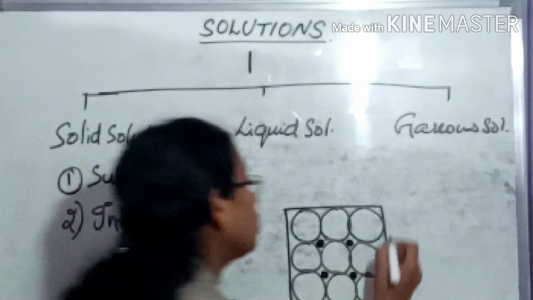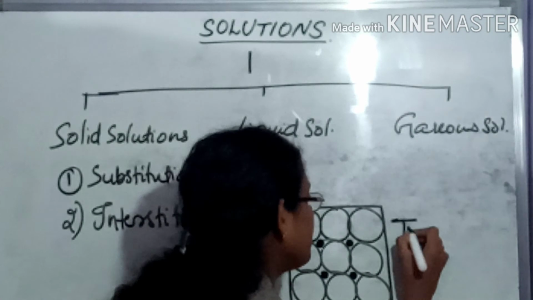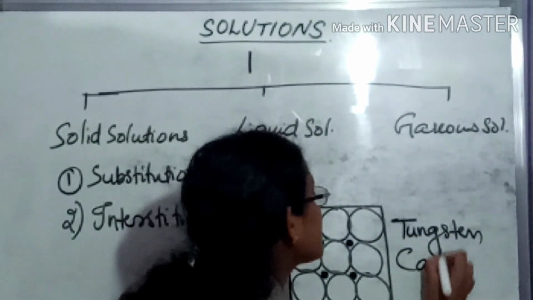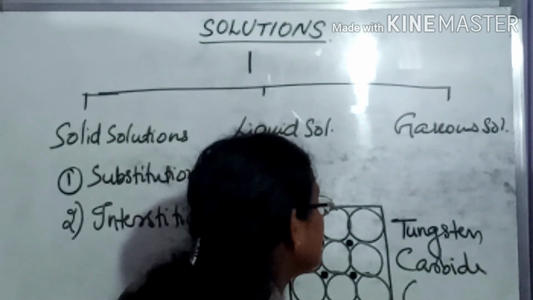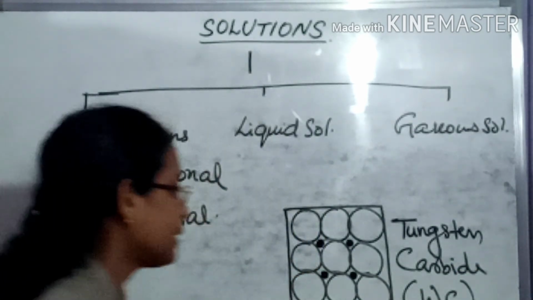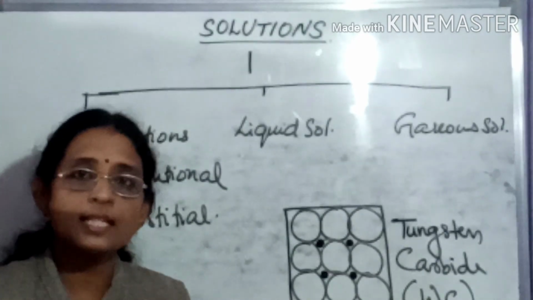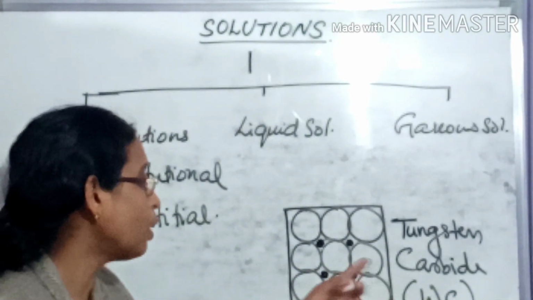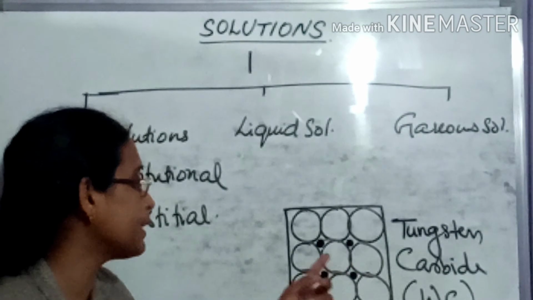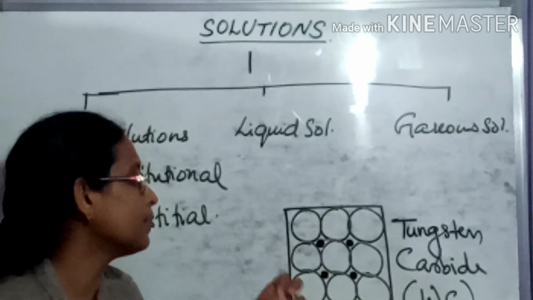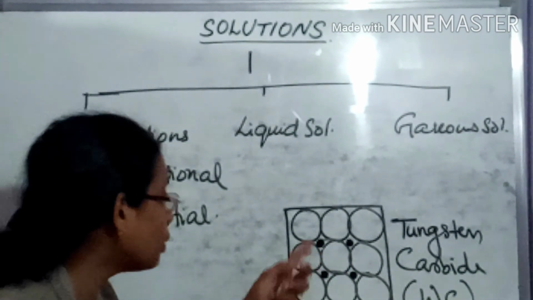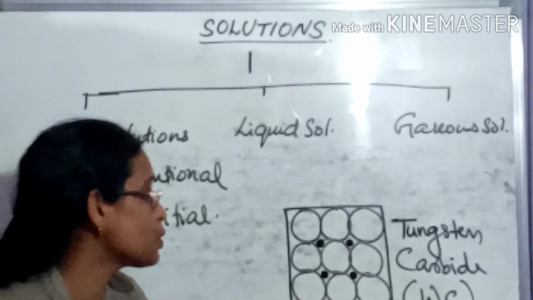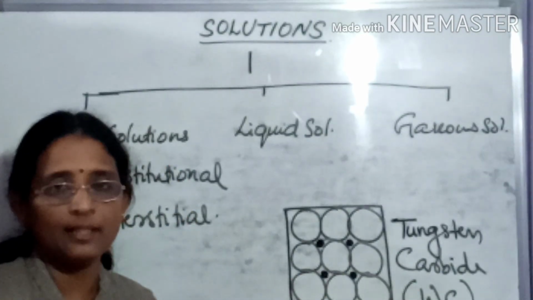A good example of this is tungsten carbide, that is WC. Tungsten is forming a face-centered cubic lattice, and it has an octahedral void. In the octahedral void, this carbon atom is coming, and around the carbon atom there are 6 tungsten atoms because of the face-centered cubic lattice.